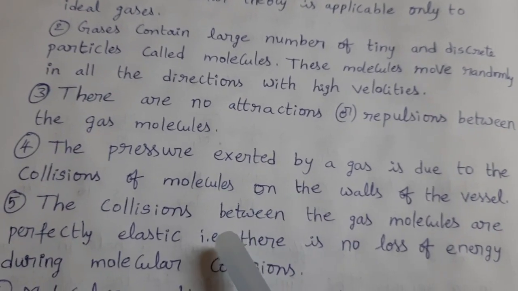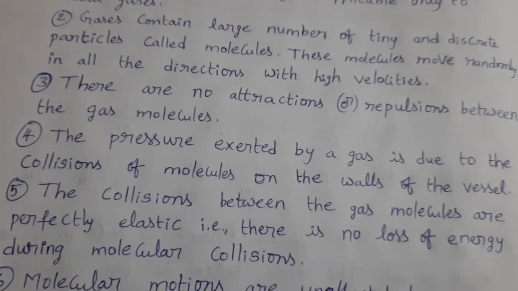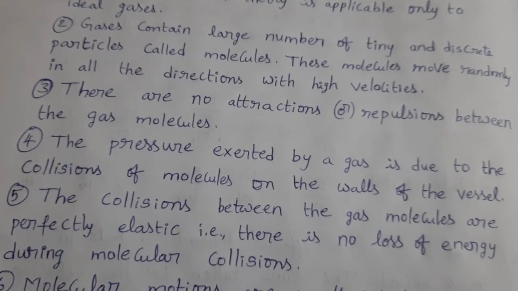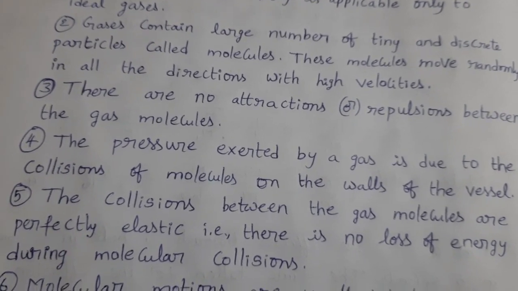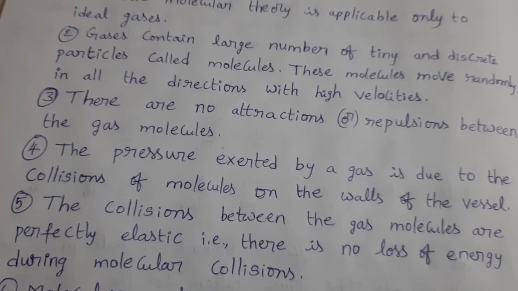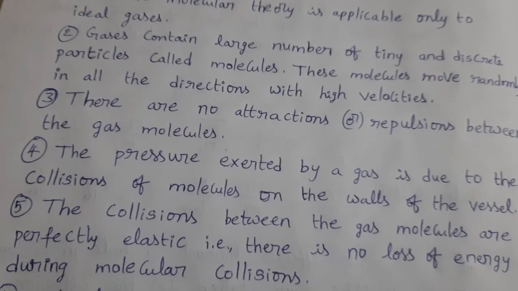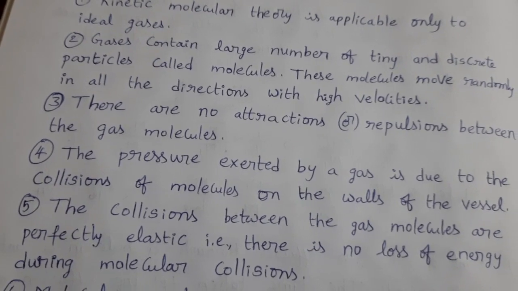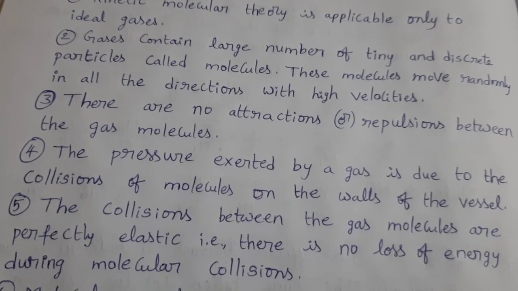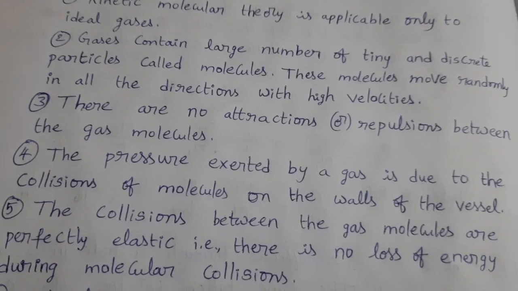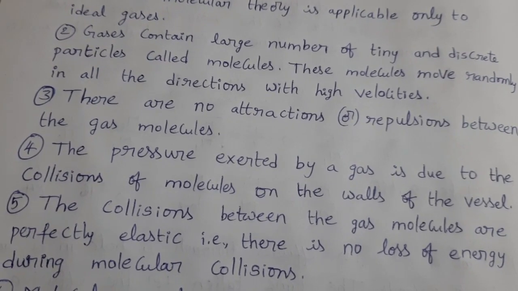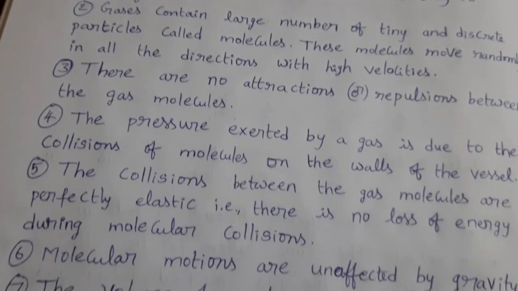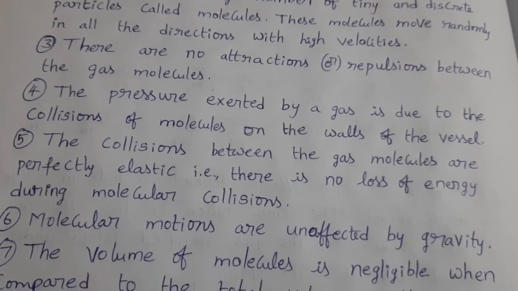The collisions between the gas molecules are perfectly elastic. Elastic collision means there is no loss of energy during molecular collision. Suppose two molecules collide with each other, then there is no loss of energy for those two molecules. That type of collision is called elastic collision. So here also, inside, the gas molecules can move randomly in all the directions. In that random motion, they may collide with other molecules, then those collisions are elastic collisions. That means no loss of energy. Molecular motions are unaffected by gravity.